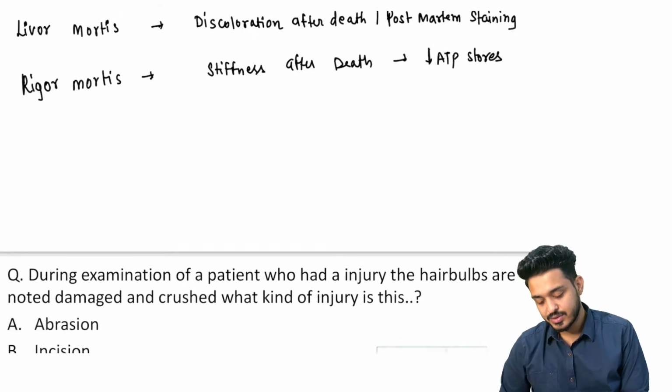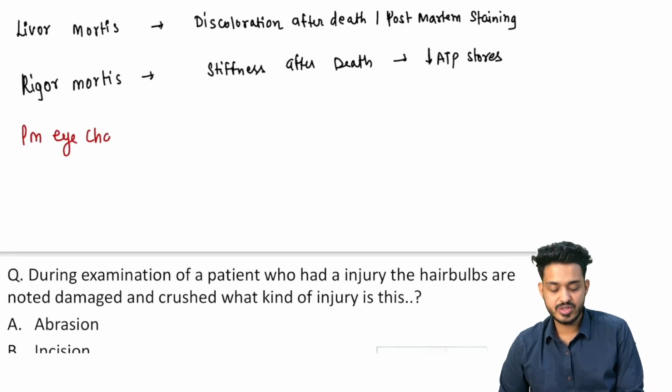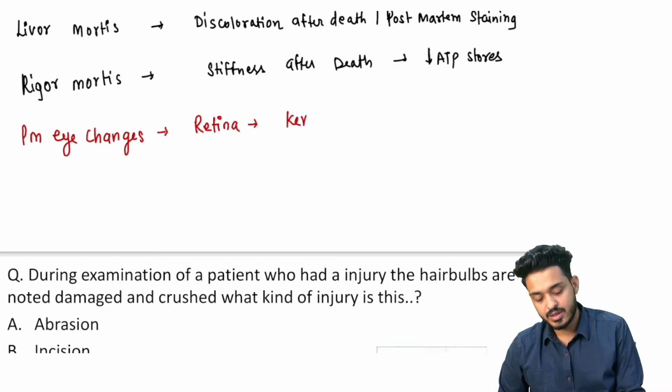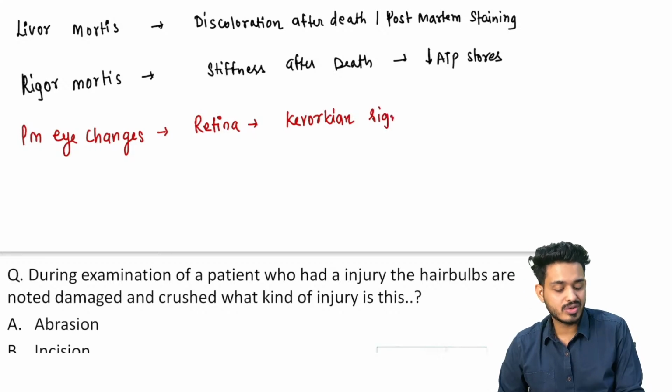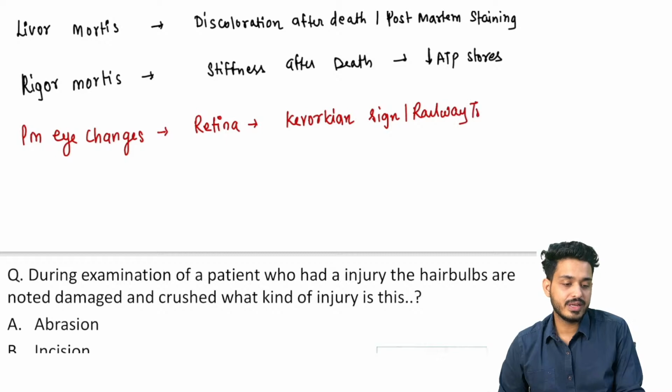What other changes will you have? The postmortem eye changes, you can remember eye changes. So the first sign you will remember, in the retina you will have a sign that is known as Kevorkian sign, also known as railway track sign. Kevorkian or railway track sign.